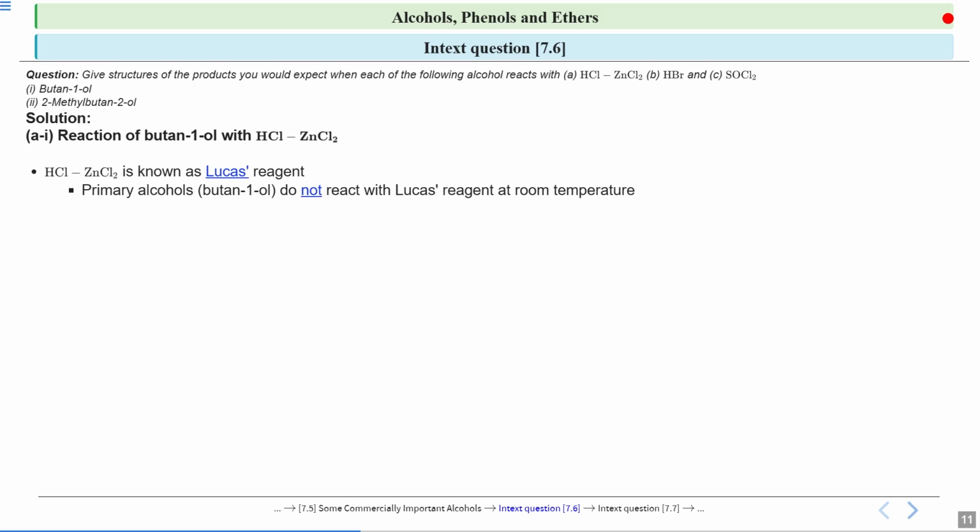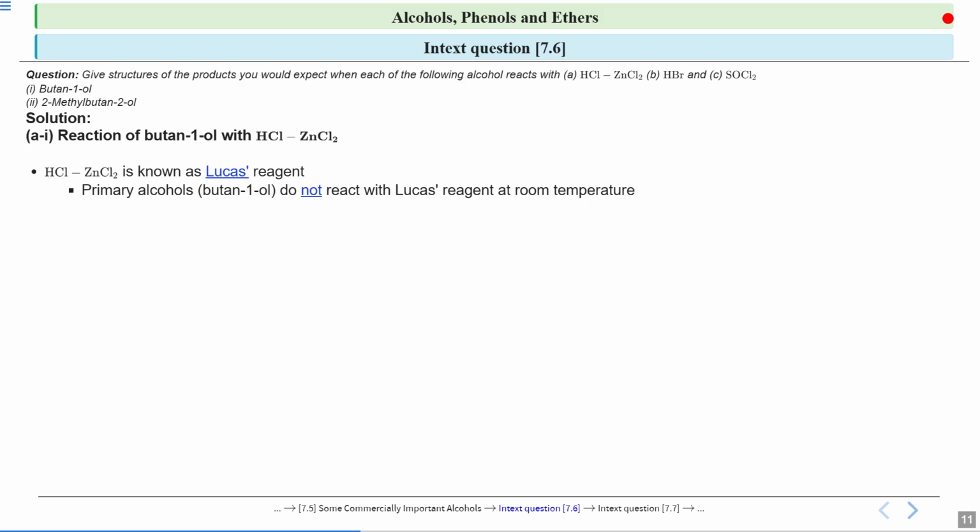Now, butan-1-ol is a primary alcohol. Why primary? Because the carbon to which the hydroxyl group is attached is further connected to one carbon atom only. When we studied Lucas reagent, we discussed that primary alcohols do not react with Lucas reagent at room temperature.